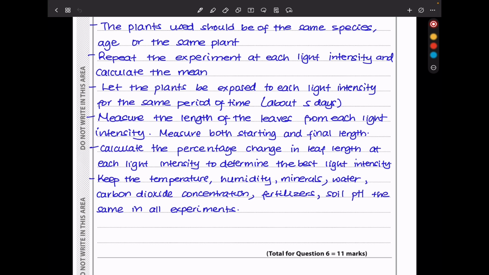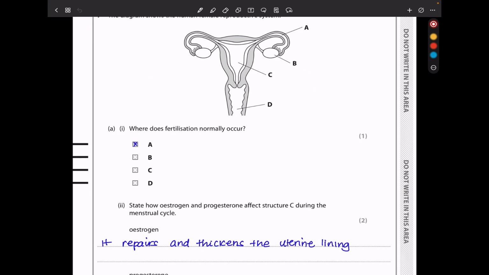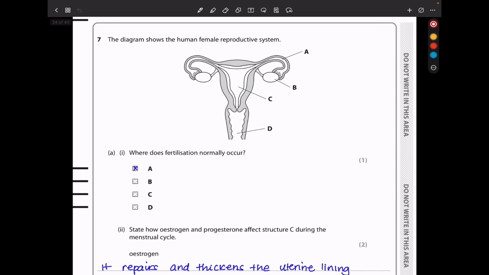So this brings us to the end of question 6. Let's continue to question 7. In question 7, the diagram shows the human female reproductive system, which is what we see here. In part A, they say, where does fertilization normally occur?